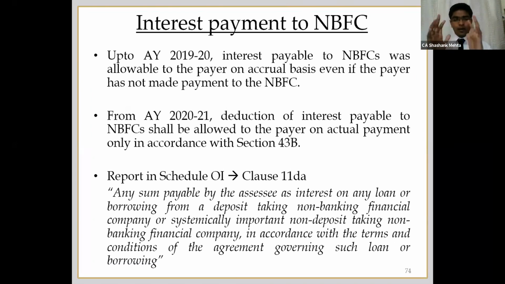So earlier, even if you were passing an accrual entry, provision entry in your books for that interest, it was allowed even if you had not paid that. Now they are allowing only if you are actually paying that interest.